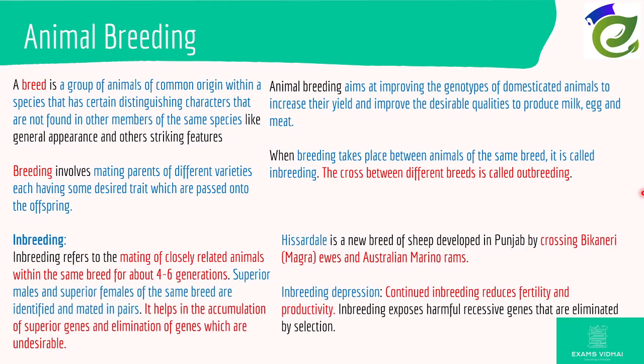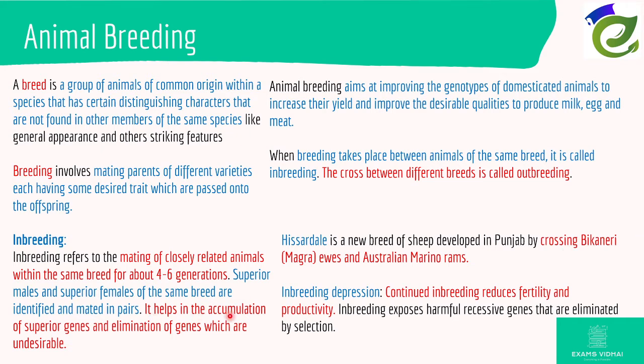So let's take a look at inbreeding. Inbreeding refers to the mating of closely related animals within the same breed for about 4 to 6 generations. Whatever humans are doing right now is basically inbreeding. Humans are of the same species and have the same genotypes for 99% of the genes, while 1% determines their phenotypes, such as external characteristics and facial expressions.